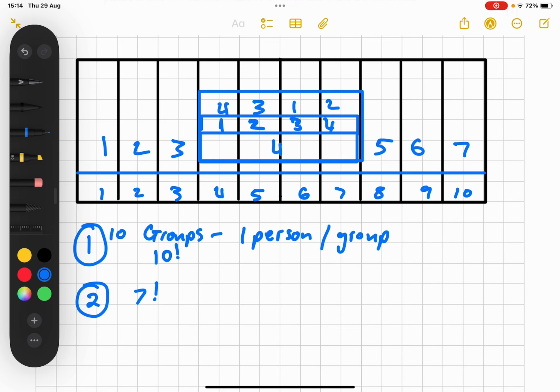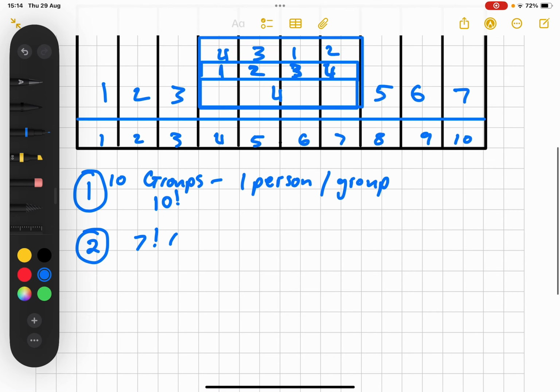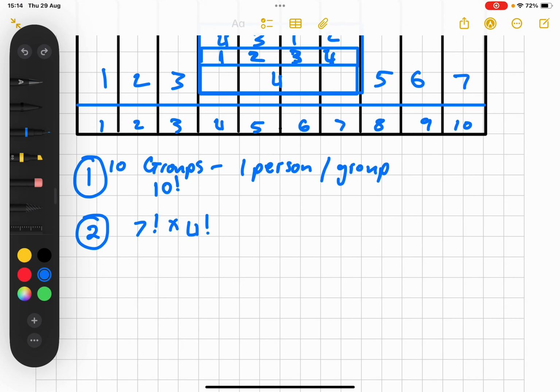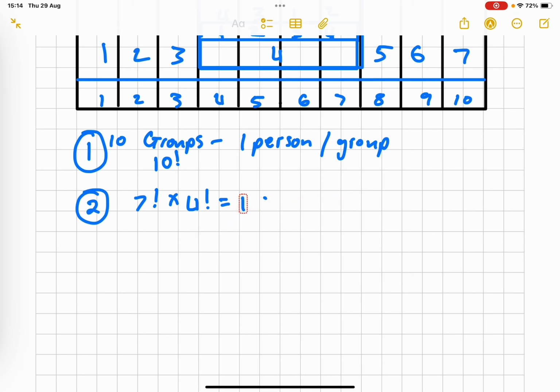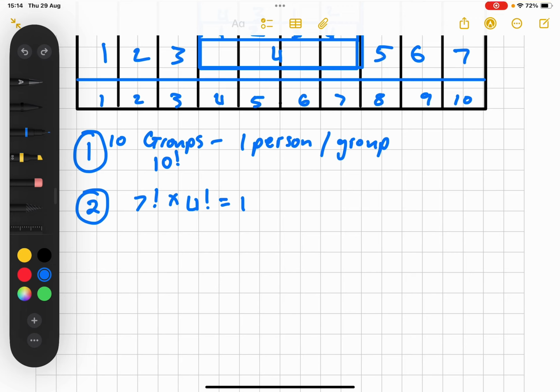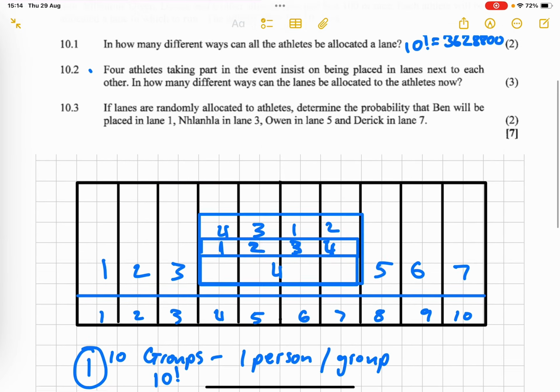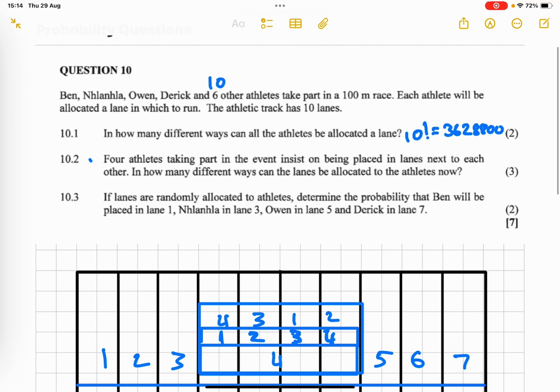And so that's why we do 7 factorial times 4 factorial, and that is going to give you an answer of 120,960.